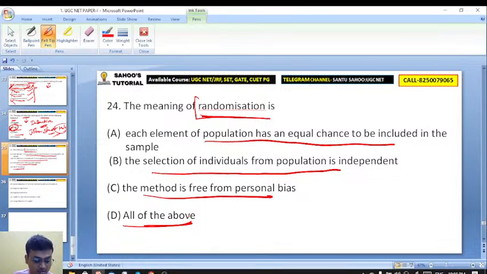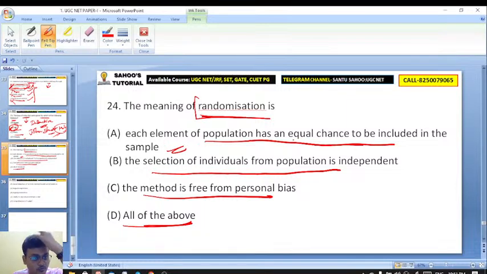And even when you are cooking rice, you have to take rice from your container. When you take some rice from that container, you are picking those rice randomly. You do not know which rice is good, which rice is not. So there is an equal chance to be included in that sample, isn't it?